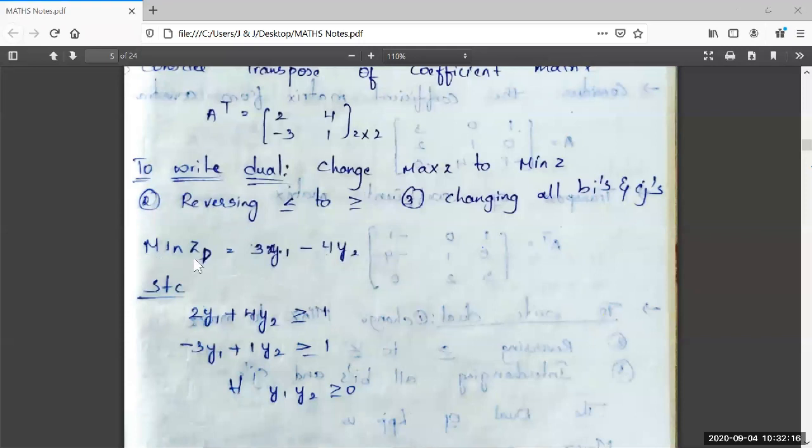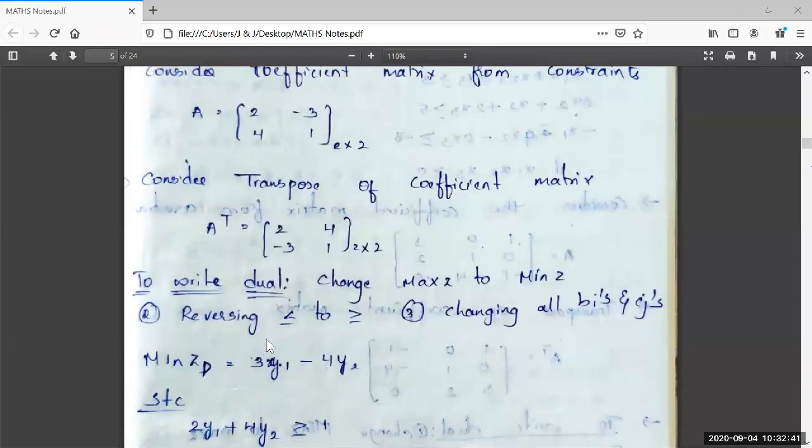Max Z is written as min ZD is equal to 3y1 minus 4x2, subject to constraints: 2y1 plus 4y2 greater than or equal to 1, and minus 3y1 plus 1y2 greater than or equal to 1, for every y1, y2 greater than or equal to 0. See here, it is as simple as eating a banana.